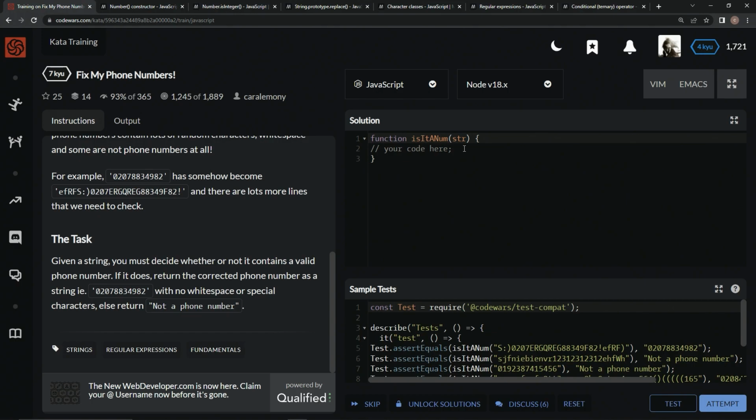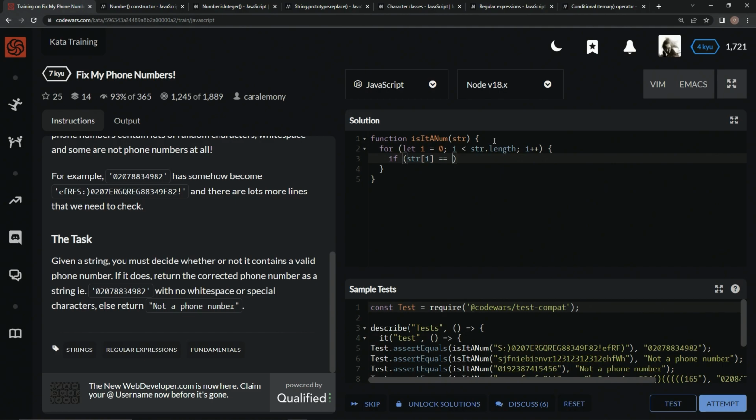Okay. So we can start this off with a for loop. We can say for let i equals 0, while i is less than str.length, i++, right? And then what we want to do is say if str at i equals something that's not a number. But we can do something else because I don't like that already.